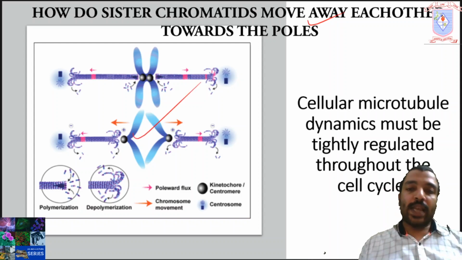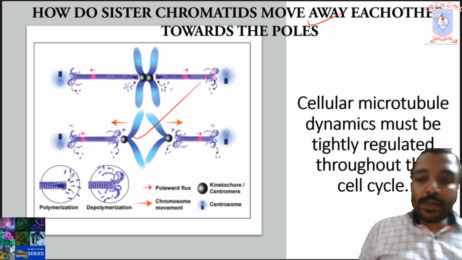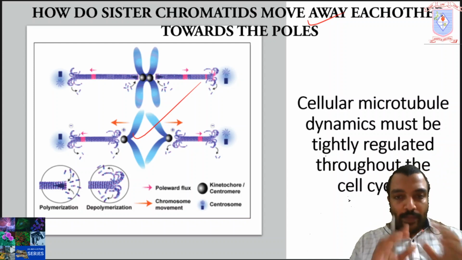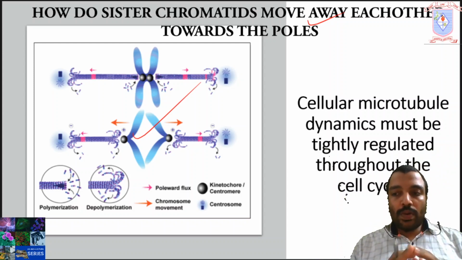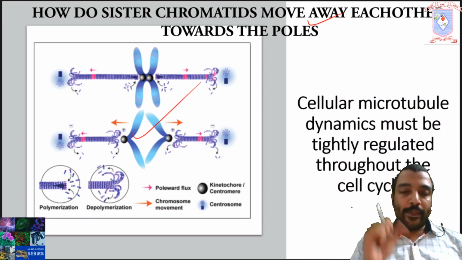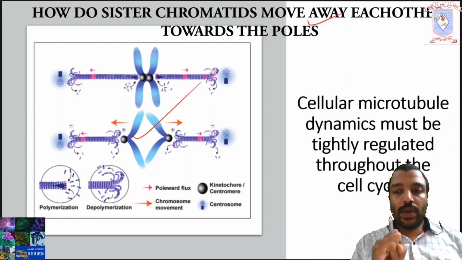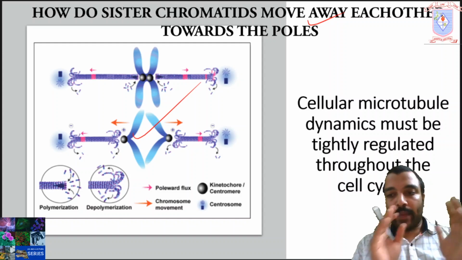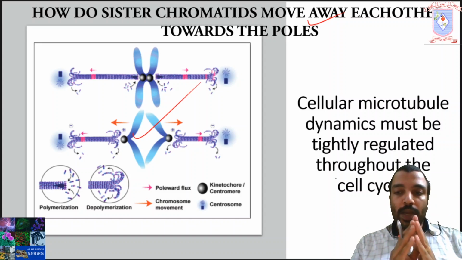That is the second question. Okay. Before discussing the process, you must know what the plus end and minus end of the microtubules are. Here, the type of microtubule is spindle fibers. So you must know what the plus end and minus end of a microtubule are.